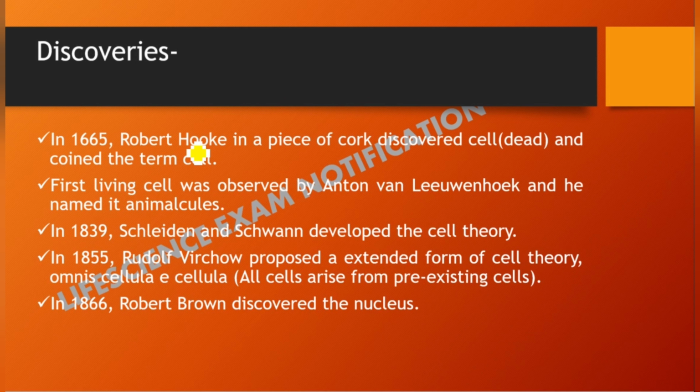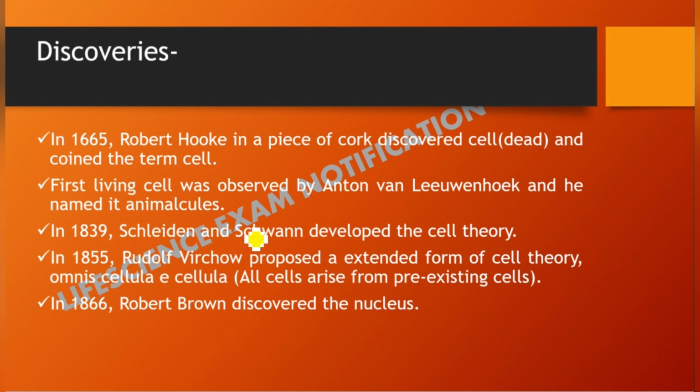Later, the first living cell was observed by another scientist, Leeuwenhoek, and he named it Animalcule. Then, after the discovery of the cell, two scientists, Schleiden and Schwann, developed the cell theory in 1839, which I will discuss in the upcoming slides in this lecture only.